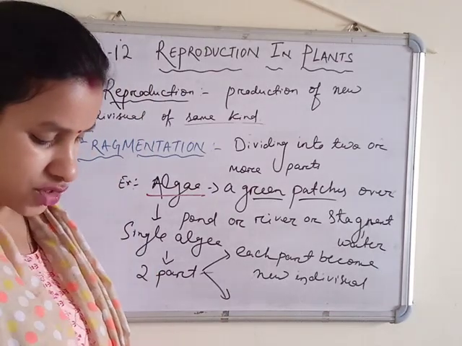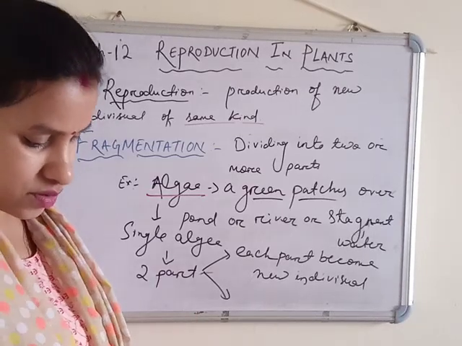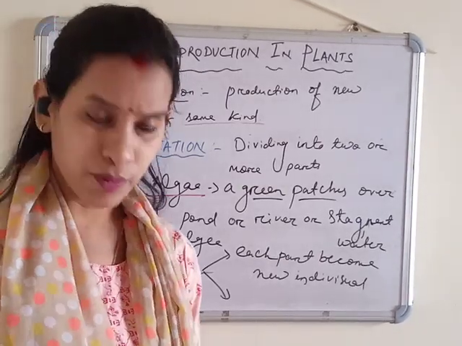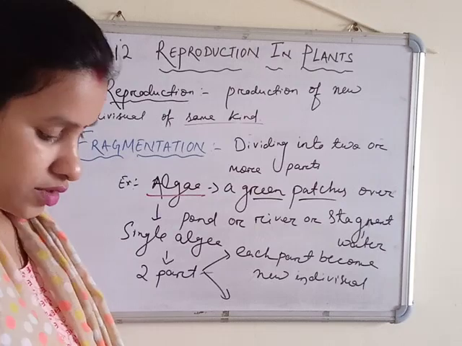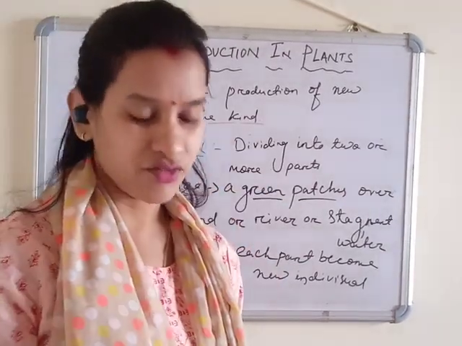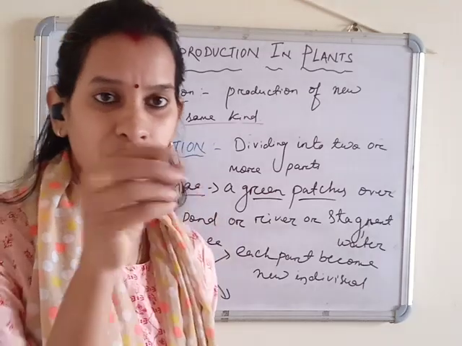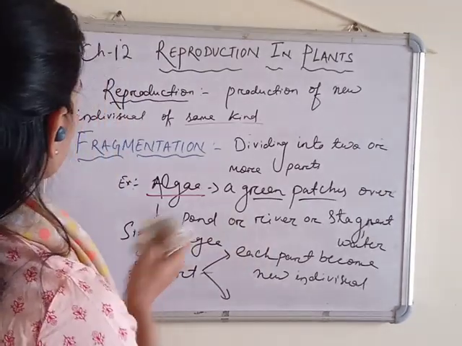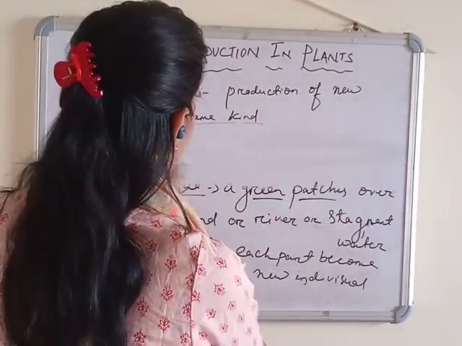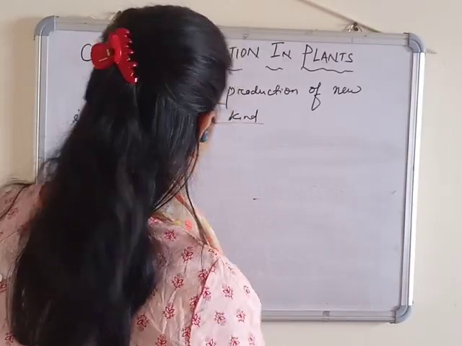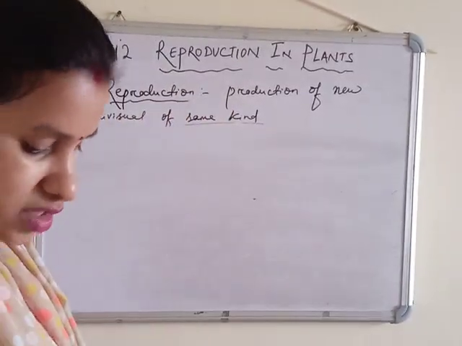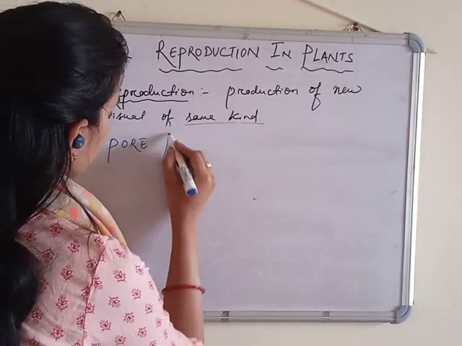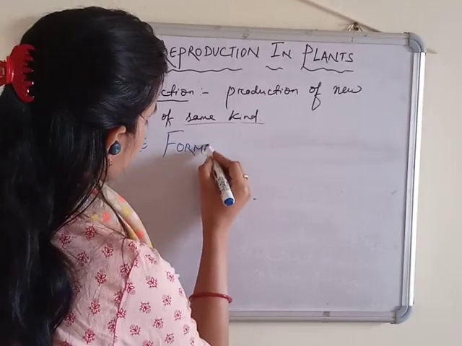Next, the last part of this asexual reproduction is spore formation. You already know about spore formation from the first chapter of your book, that is fungi. You can say mushroom is a category in the fungi or fungus. The fungus that grows on bread or in pickles, how are they growing? They are growing through the last part, which is spore formation. So we move to the last part of this, spore formation.